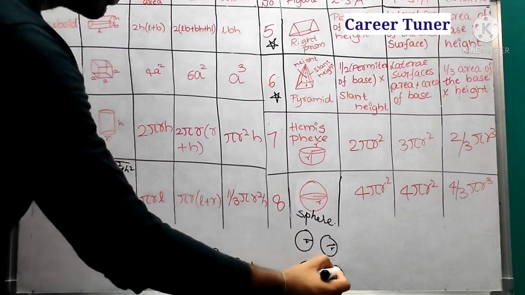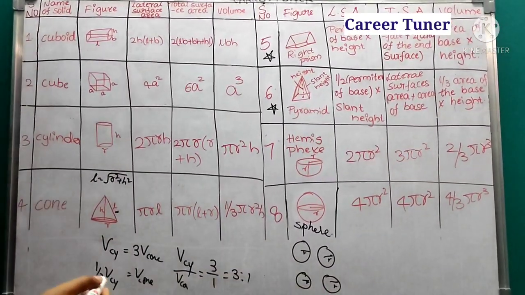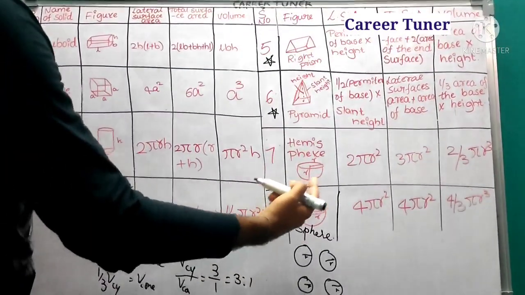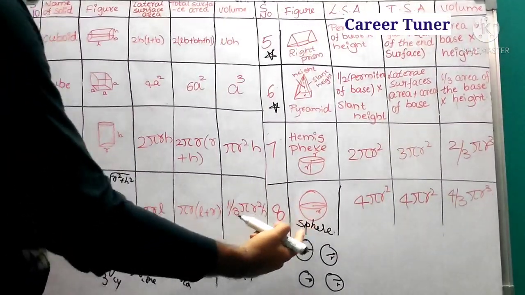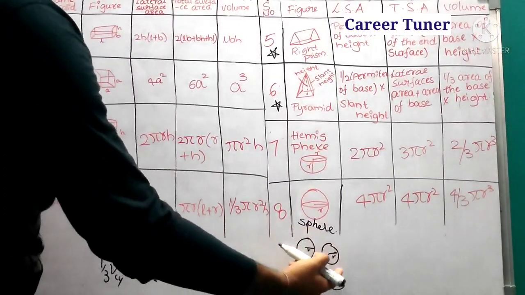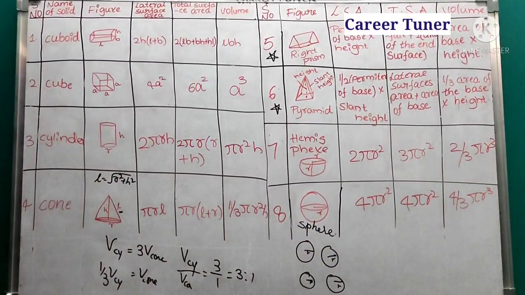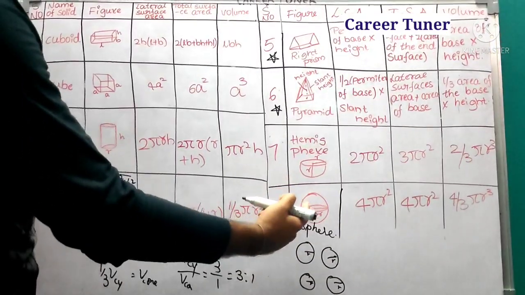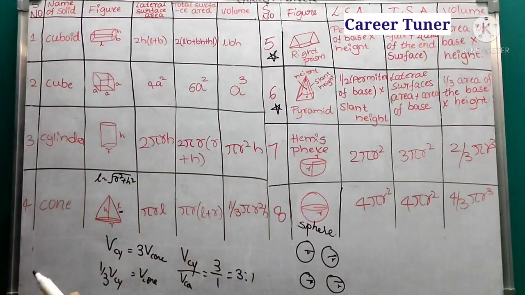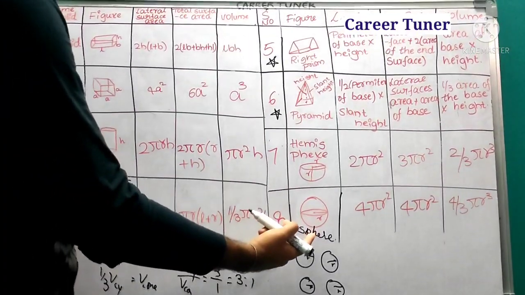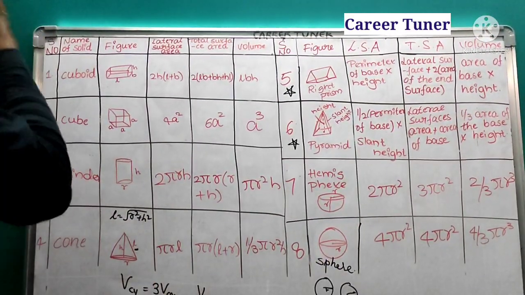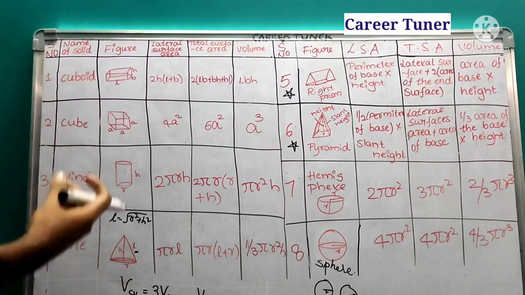Okay, now what do we observe? We observe that the surface area of the sphere will be equal to the area of the 4 circles whose radius is equal to the radius of the sphere. Therefore, we confirm that the total surface area of the sphere will be equal to the area of these 4 circles. That is why we say that it is equal to 4 pi r square.